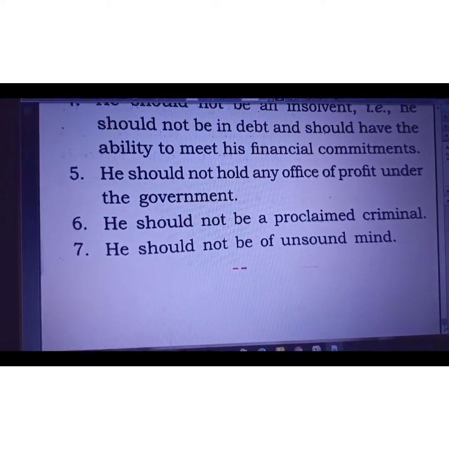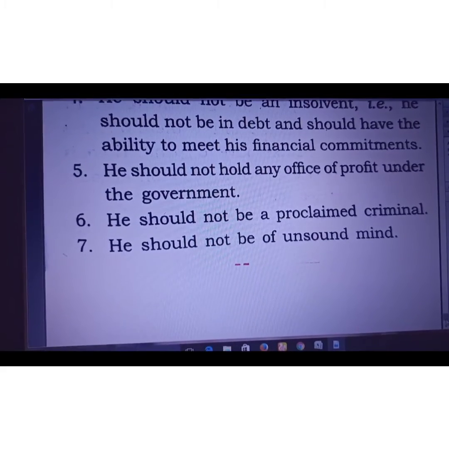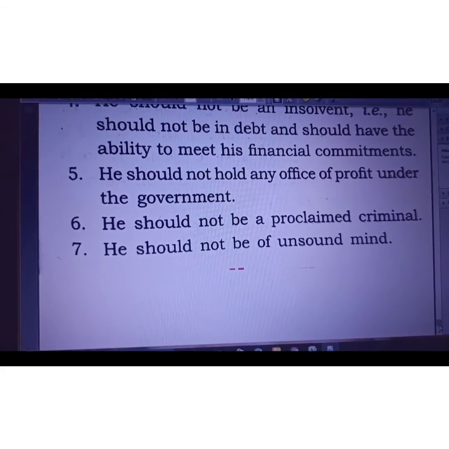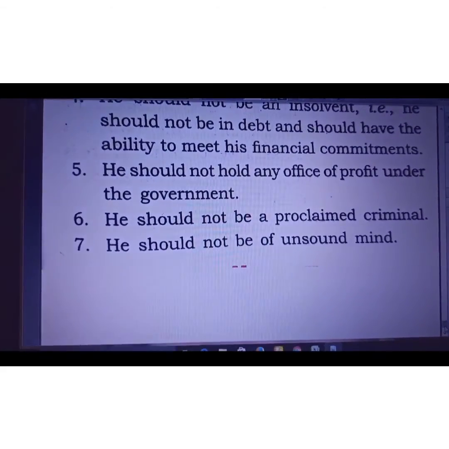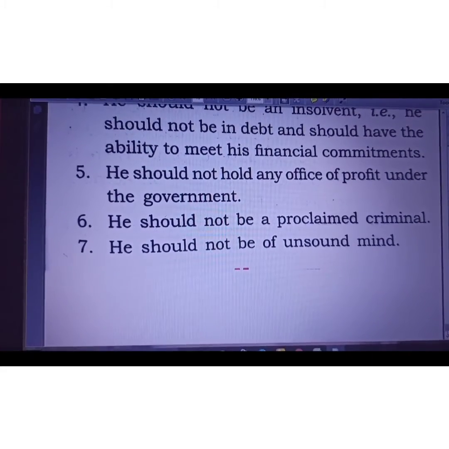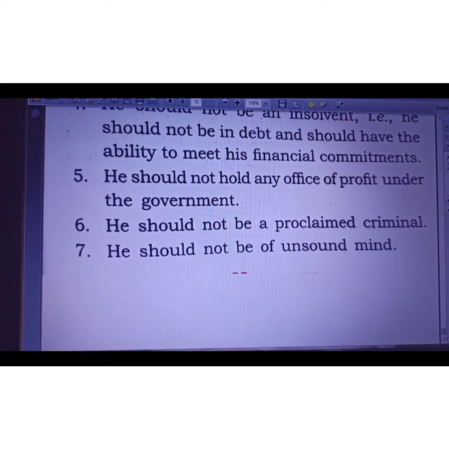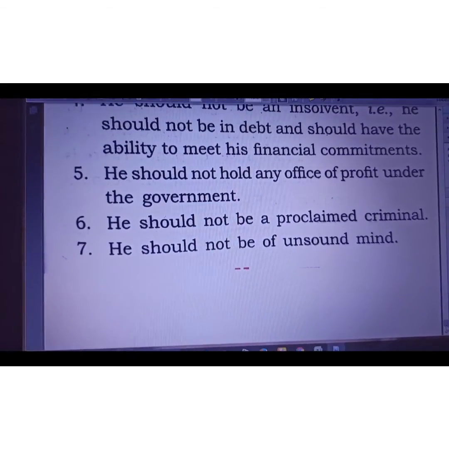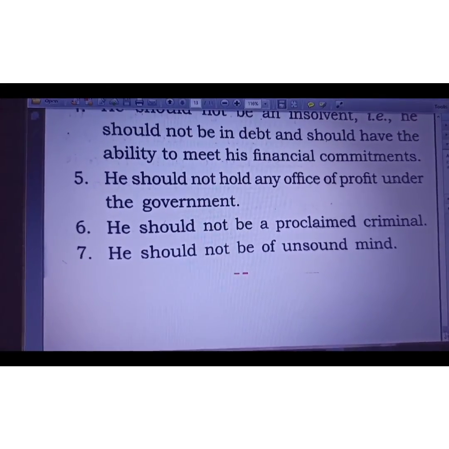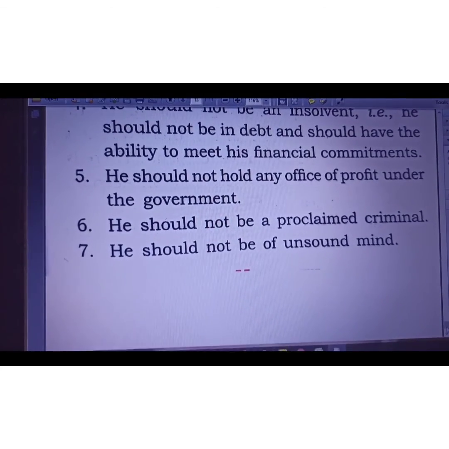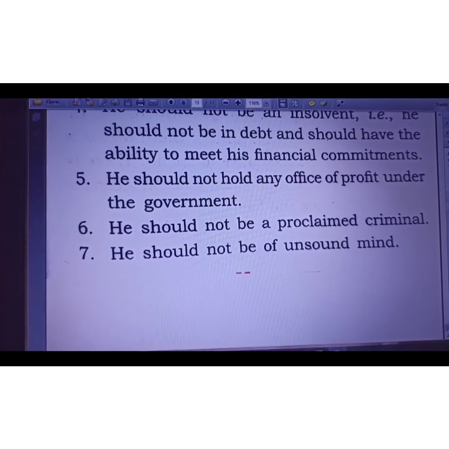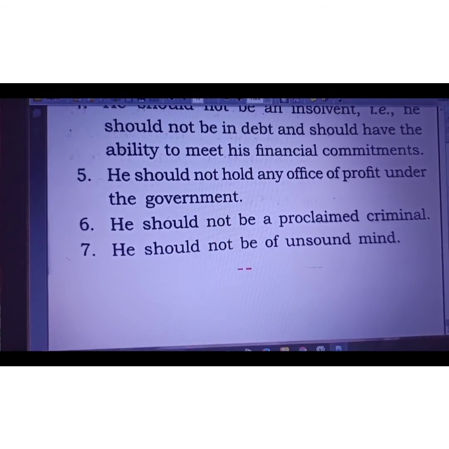Now let's have a look at the disqualifications for being a member of Rajya Sabha. It is also similar to Lok Sabha. If a person is not qualified for being a member of Rajya Sabha, then he is disqualified. Whatever qualifications must be fulfilled by a member of Rajya Sabha, otherwise he cannot be qualified for the membership of Rajya Sabha.